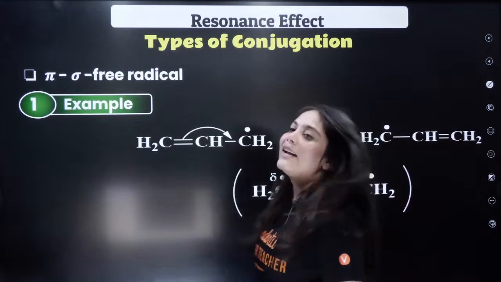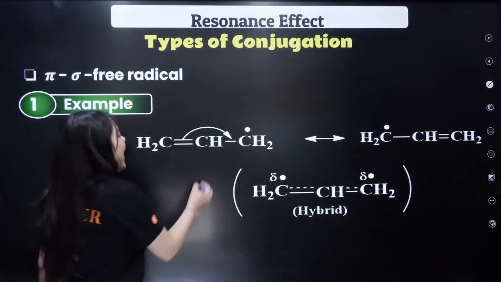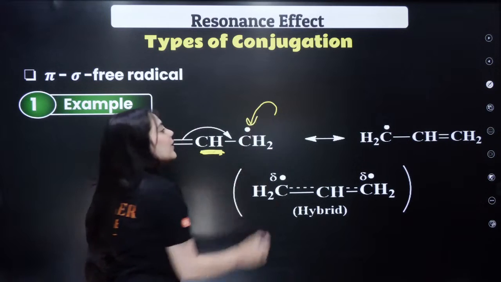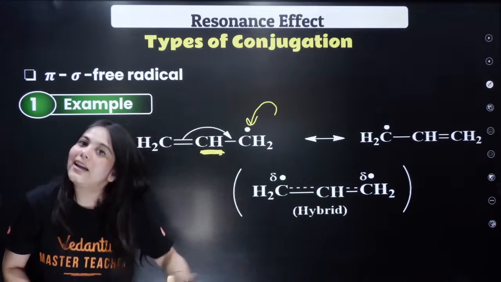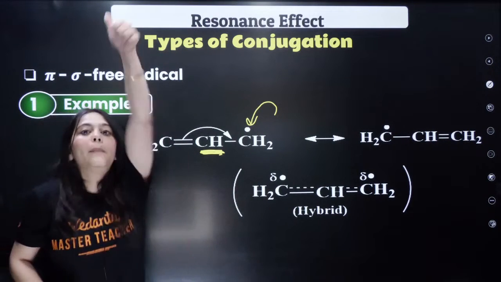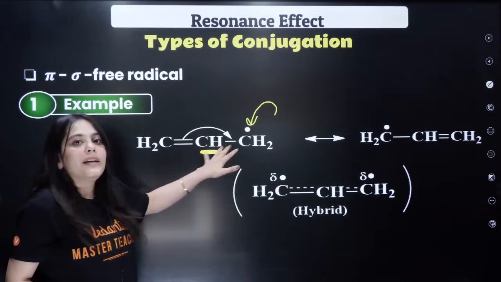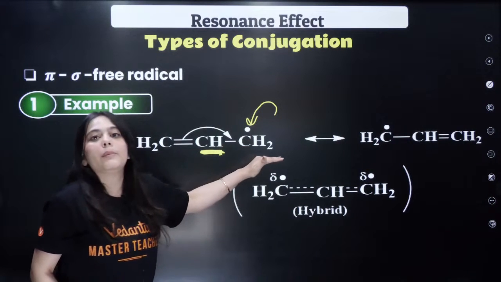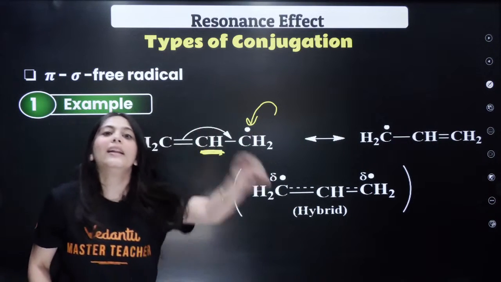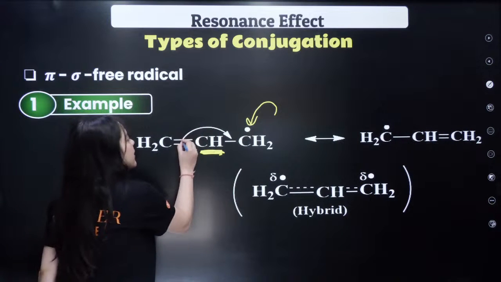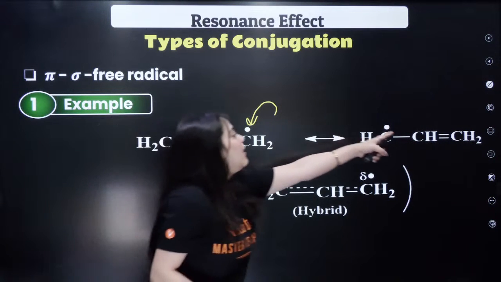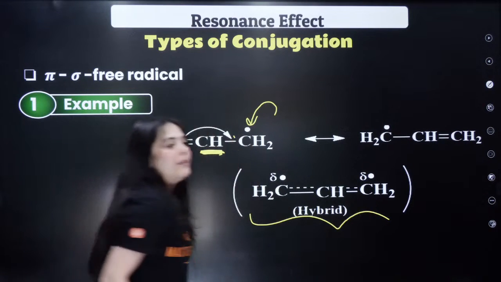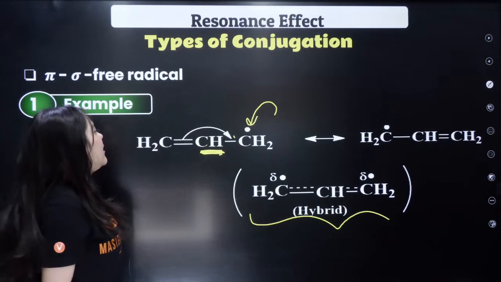Okay? Next kind of resonance is shown when, along with the double bonded carbon, the carbon right next to it has a free radical. This will again definitely show resonance. So number one was, along with the double bonded carbon, the carbon had a positive charge. Here, right next to the double bonded carbon, the carbon has a free radical. Again showing resonating structures. This bond will move here and the free radical moves to the last position just like that. And this resonance hybrid will be the true structure of this compound.